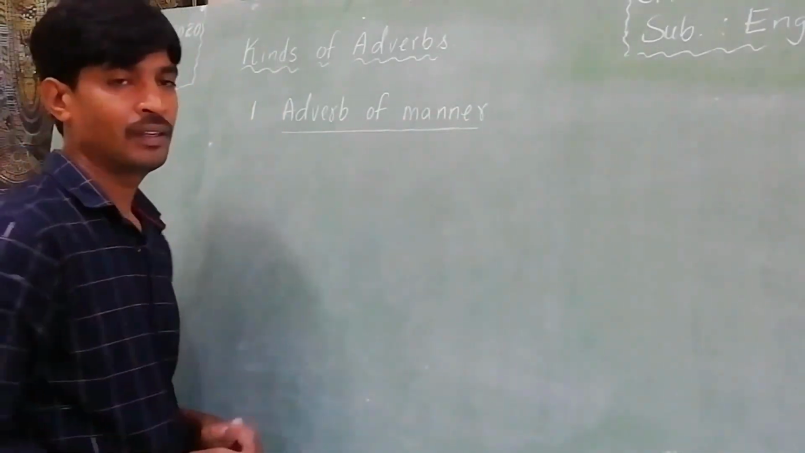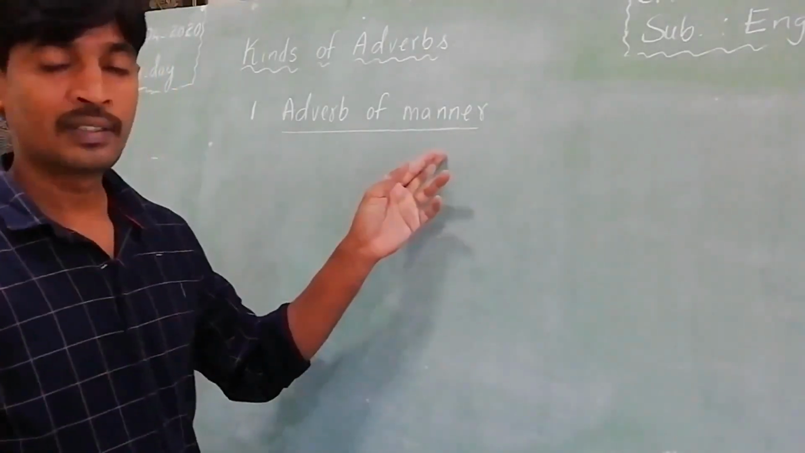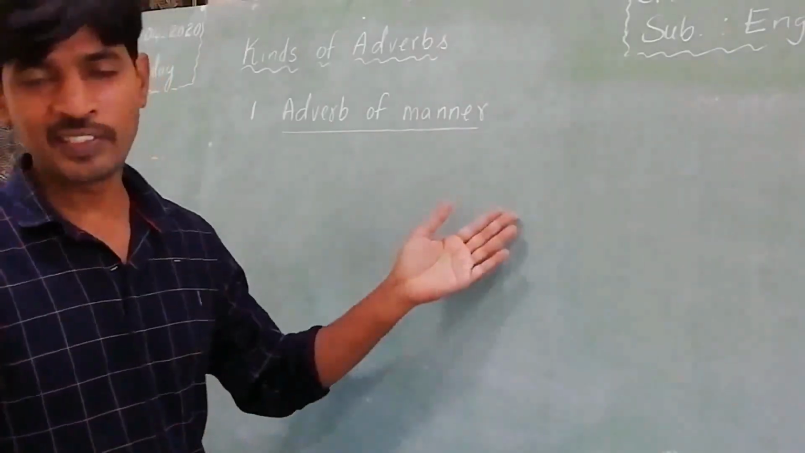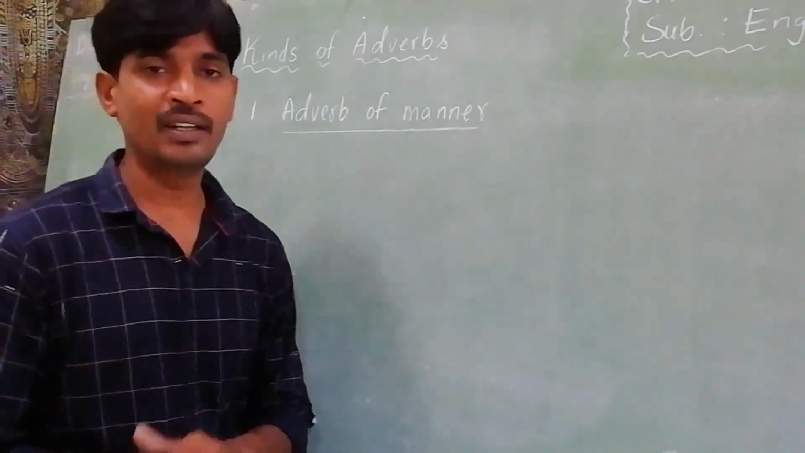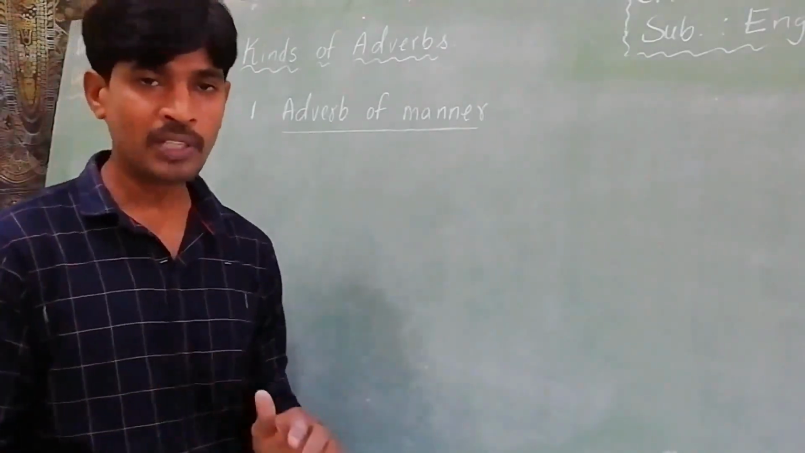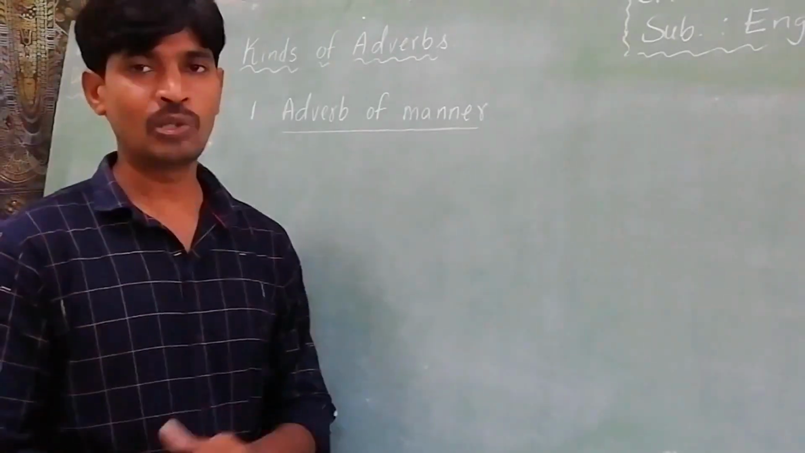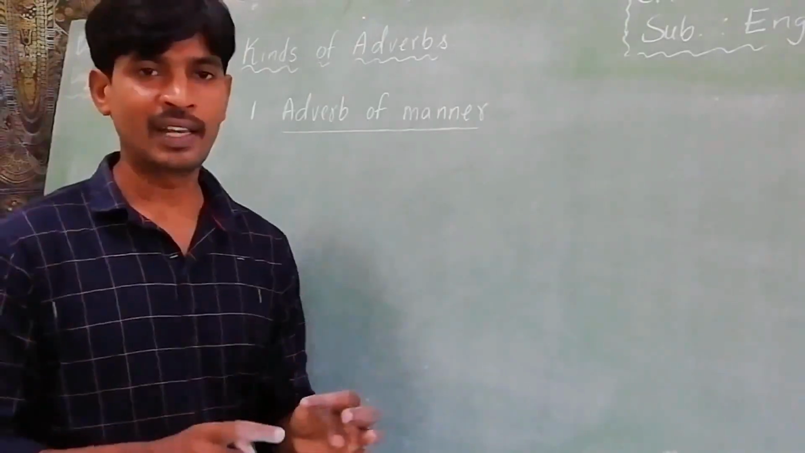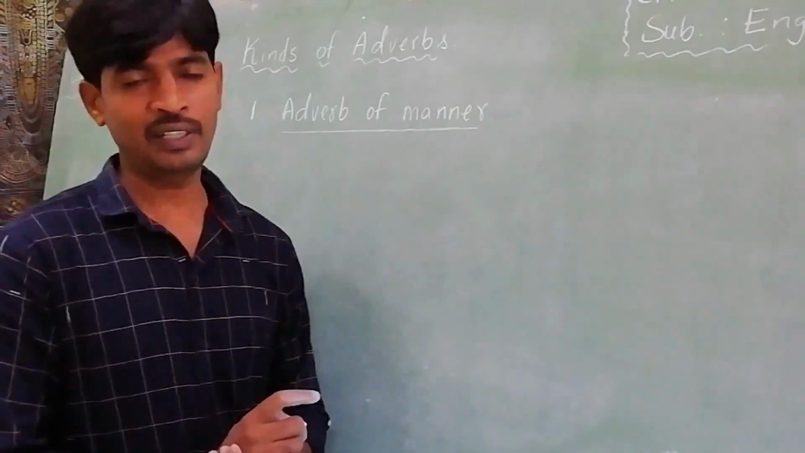So manner tells how. Here adverb of manner tells how the action takes place. For example, I gave an example. How did the children play? The children played happily. The bus moved slowly. So here words like happily and slowly tell us how the action takes place.